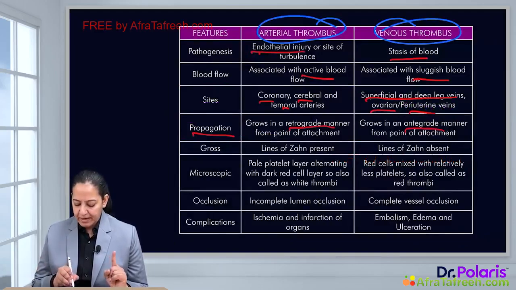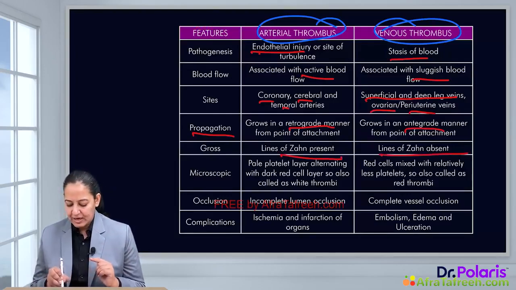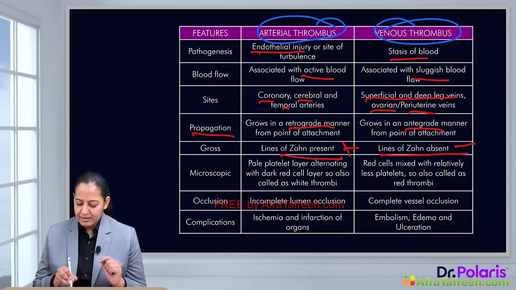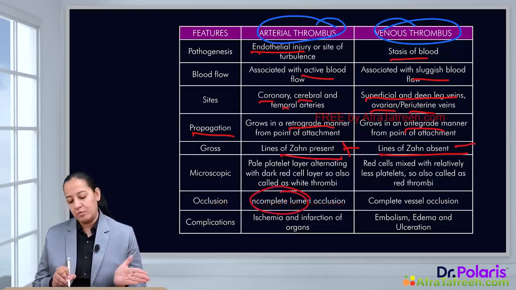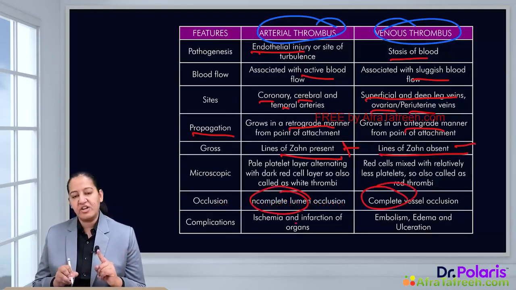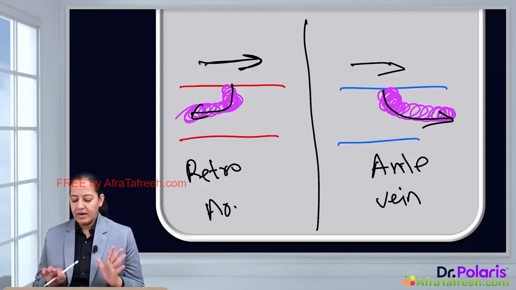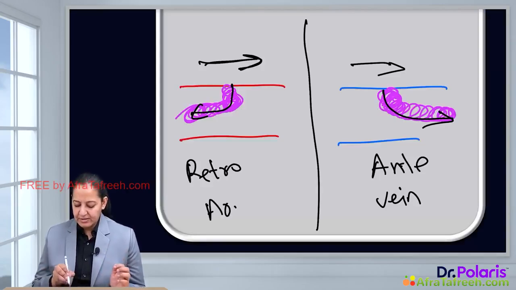In microscopy, as I have told you, lines of Zahn are present in arterial thrombus, but they are absent in venous thrombus. The arterial one partially, incompletely occludes the lumen. The venous one completely occludes the lumen. The arterial one will lead to infarction and ischemia of the organ. The venous one will lead to embolism and edema of the organ. So you can understand like that. Now imagine this is the organ.